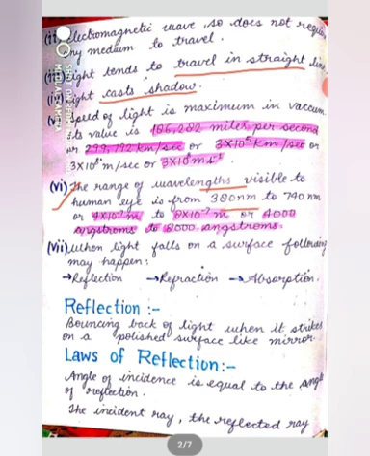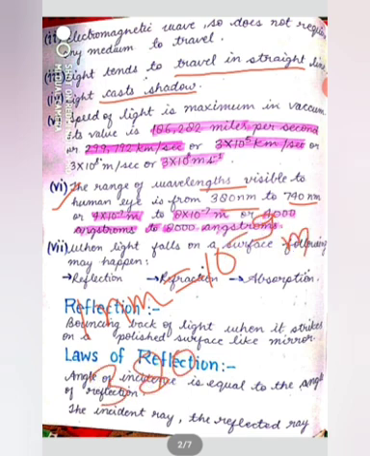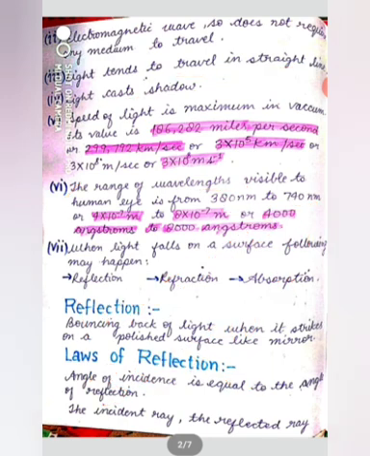It is 380 nanometer to 740 nanometer, where 1 nanometer is defined as 10 to the power minus 9 meter. So 380 nanometer is written in meters as 380 into 10 to the power minus 9, which in approximation is 4 into 10 to the power minus 7 and 8 into 10 to the power minus 7 meter.